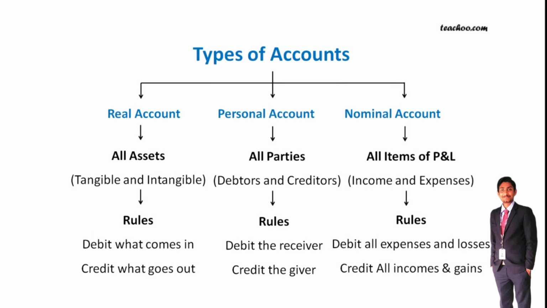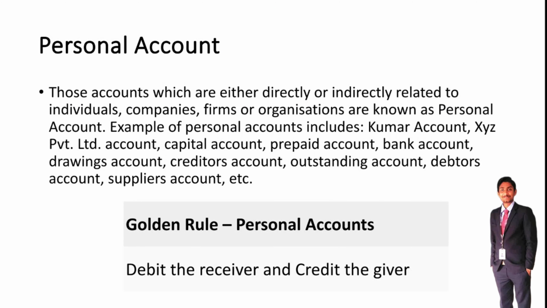Okay, so we will discuss what is real account, what is personal account, what is nominal account with the rules. So what are the golden rules of accounting also? The first one is personal account. Personal accounts are those which are directly or indirectly related to individuals, companies, firms or organizations.